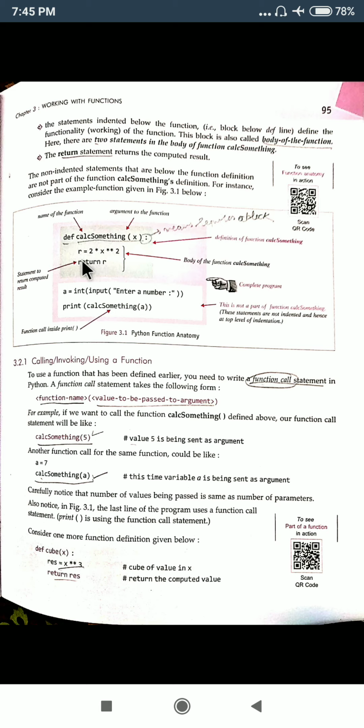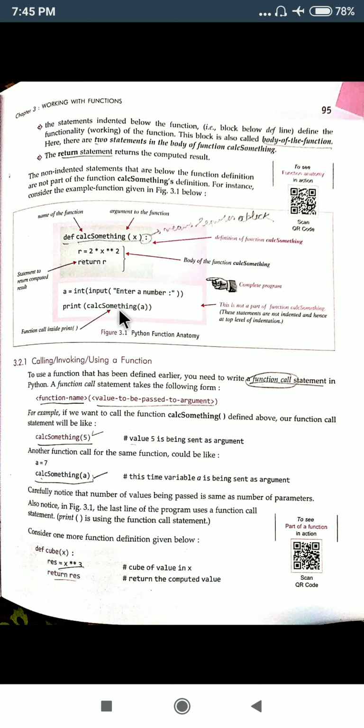There will not be any body, there will not be any colon. So if the name of the function is written and within parenthesis some value is being passed, that means it is a function call. When the function call comes, it will always take the control to the function definition wherever it is defined in the program.